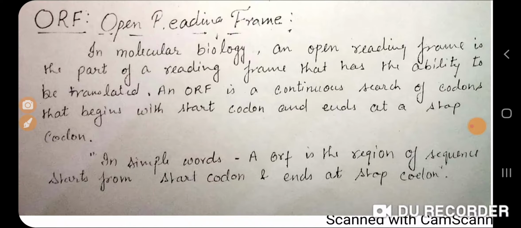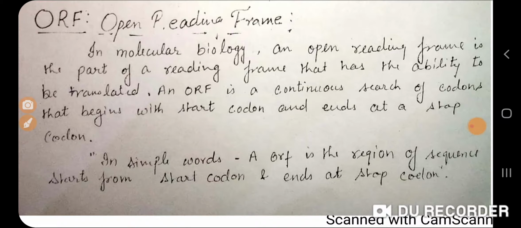So if we talk about the actual definition of a molecular ORF, it is mentioned here: in molecular biology, an open reading frame is the part of a reading frame that has the ability to be translated. An ORF is a continuous stretch of codons that begins with the start codon and ends at a stop codon. A start codon is AUG.